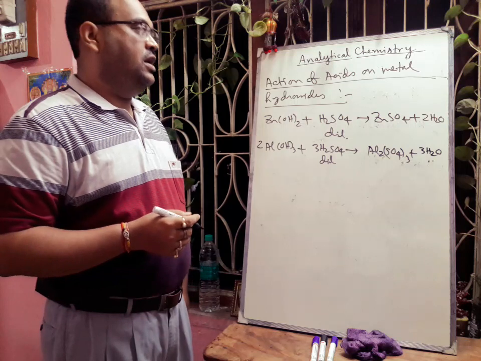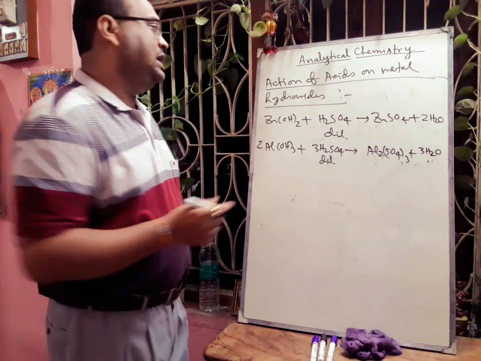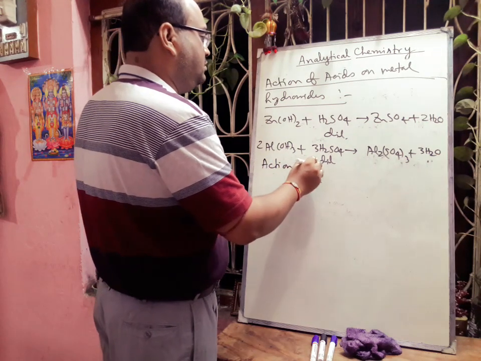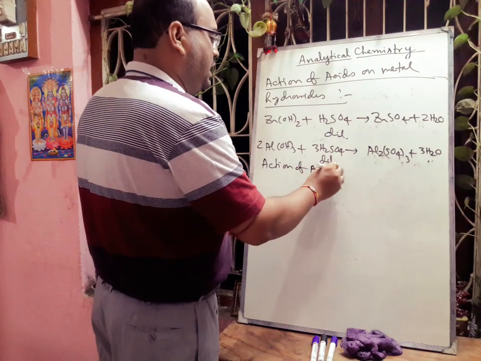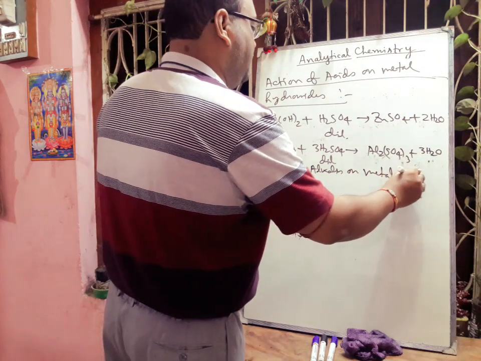Next we will discuss the action of alkalis on metal hydroxides.